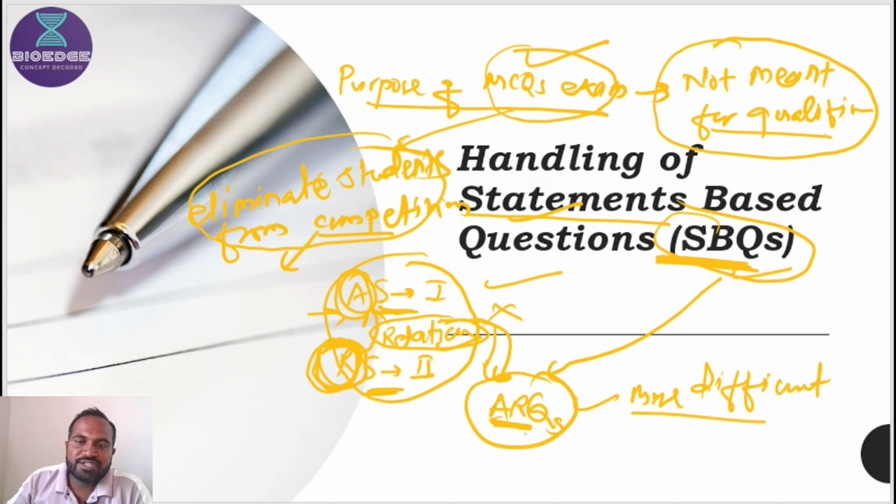If these are more difficult, then you should get a smart technique, and gain expertise in solving these ARQs, assertion reason based questions. So let's start with how to decode these two types of question patterns, which are framed by the examiner to eliminate students.